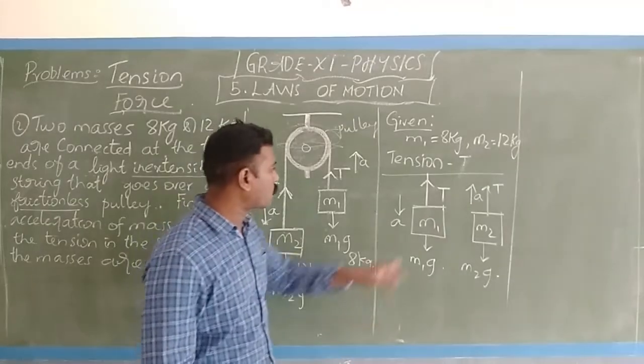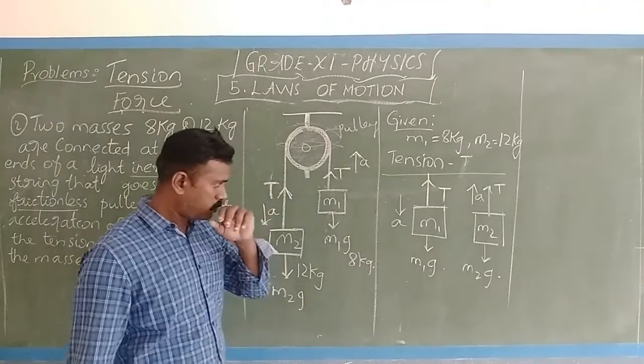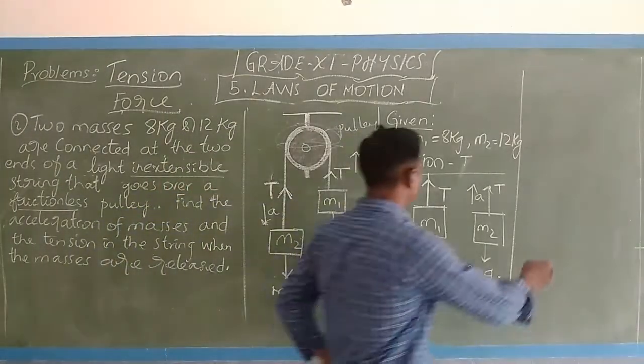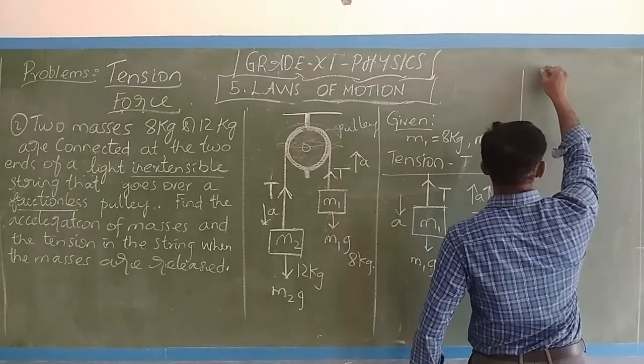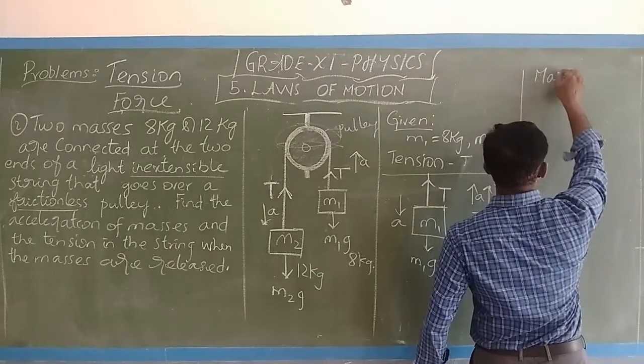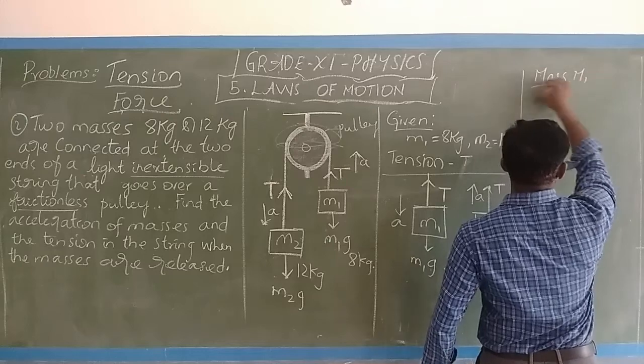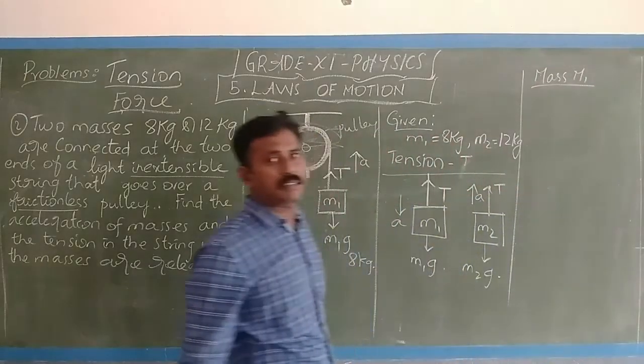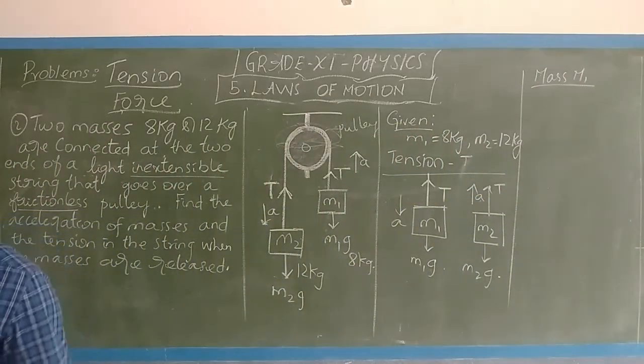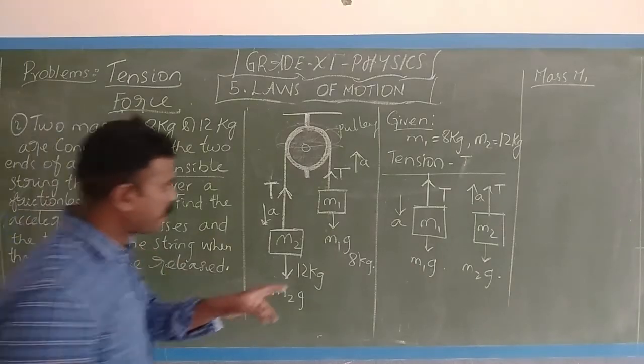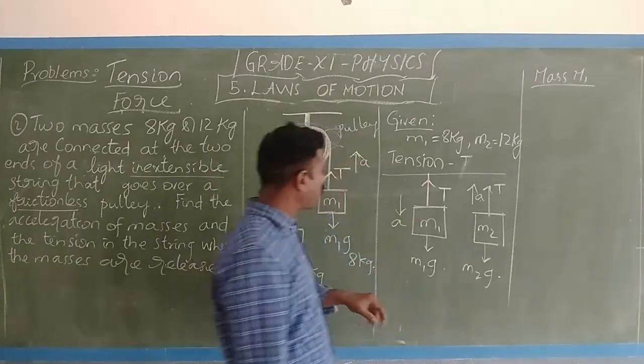So what is the force on this? Now I consider mass M1. T is the pulling force.